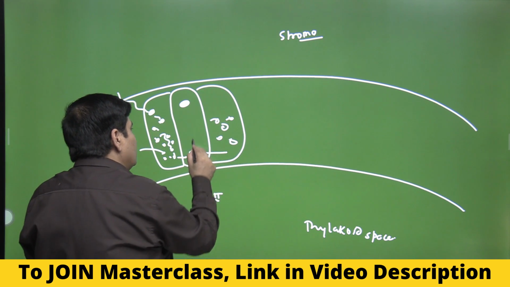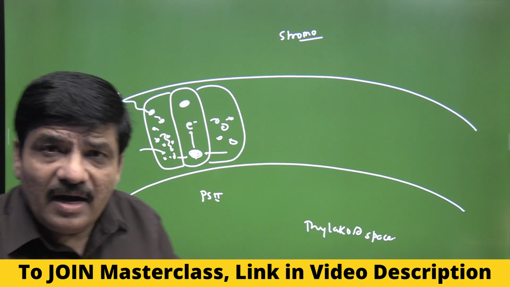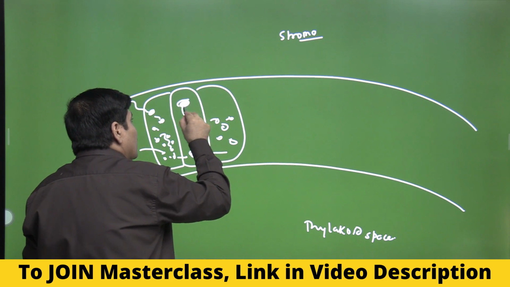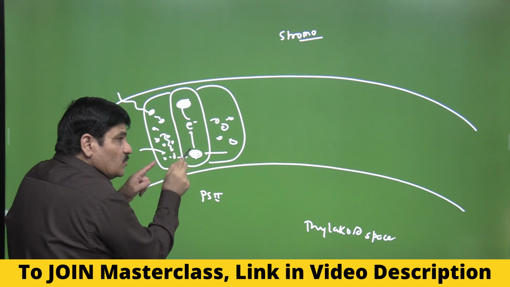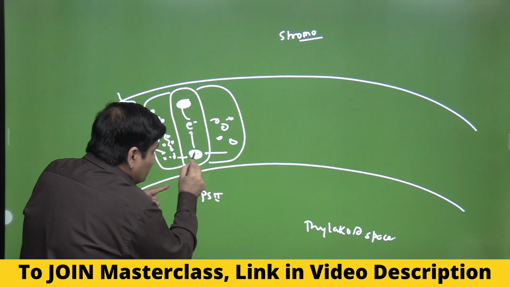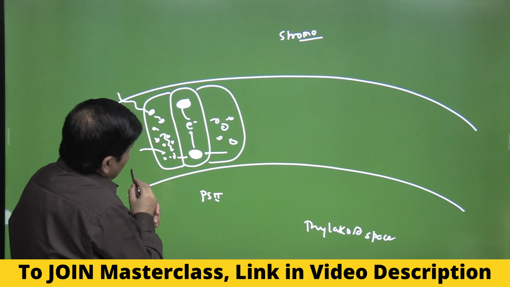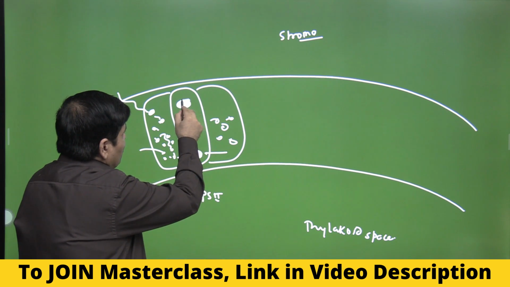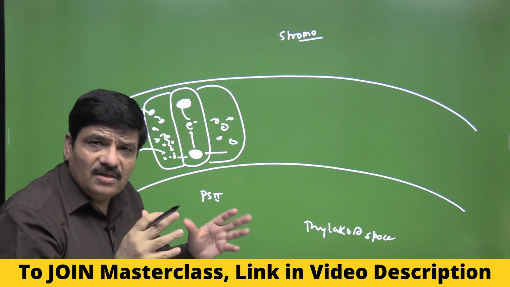From the reaction center, the electron is ejected, and there is a physical transport of this electron to the primary electron acceptor. So there is a physical transport. This is where the charge separation is occurring, when this electron gets sufficient energy and is transported to the primary electron acceptor. Obviously, when you look at the master class in biology question bank, I will tell you what this primary electron acceptor is. That is now a very small issue.